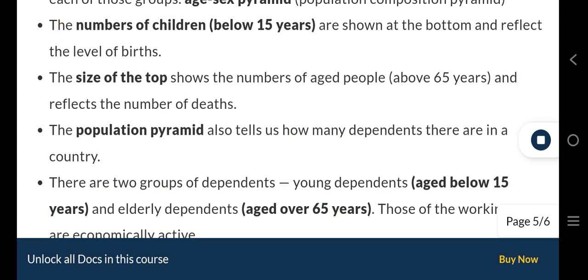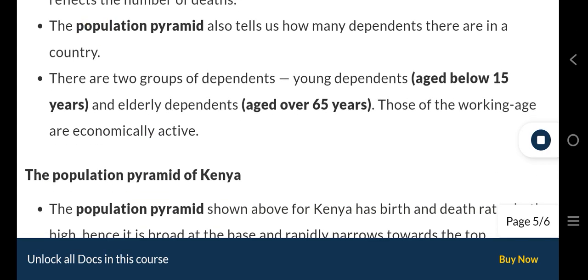The population pyramid also tells us how many dependents there are in a country. There are two groups of dependents: young dependents aged below 15 years, and elderly dependents aged over 65 years. Those of the working age are economically active.